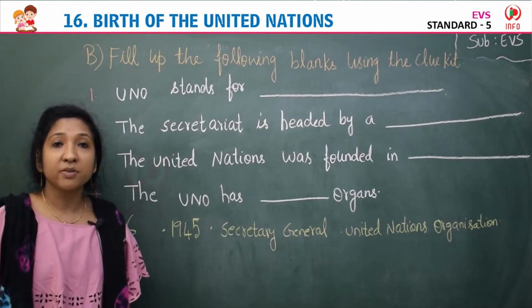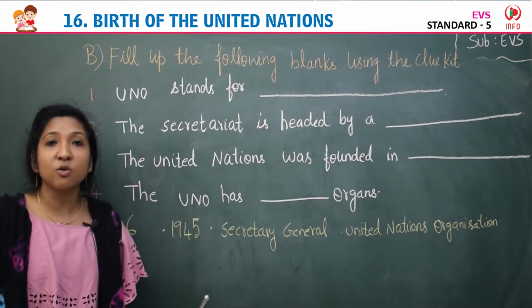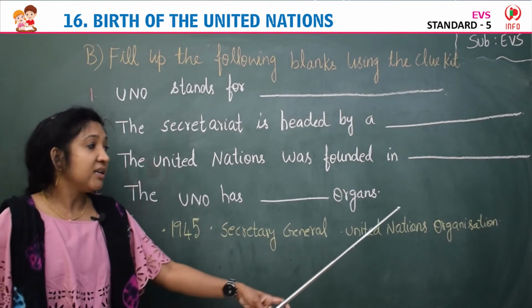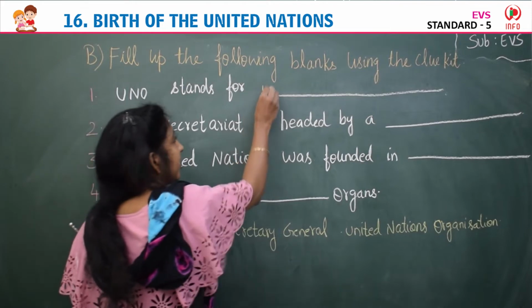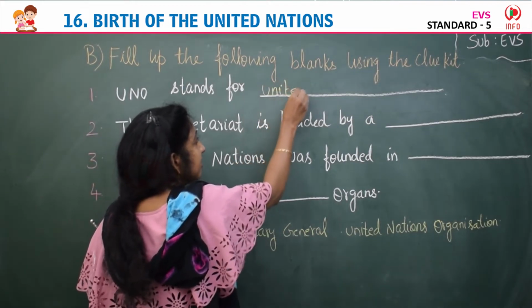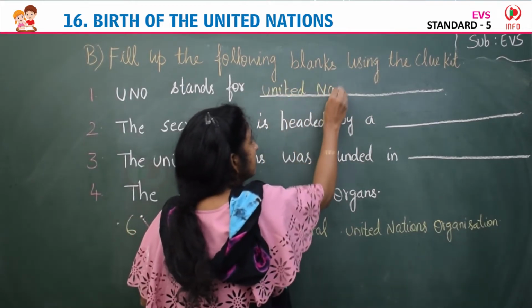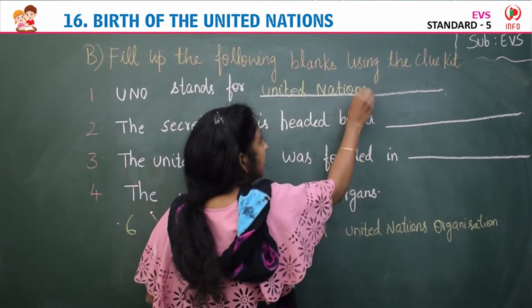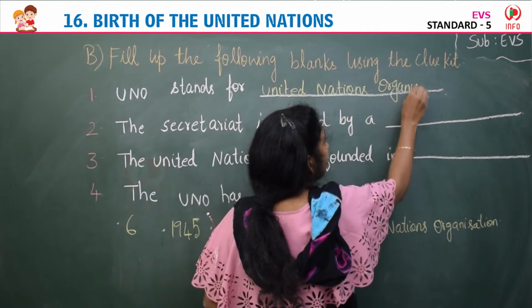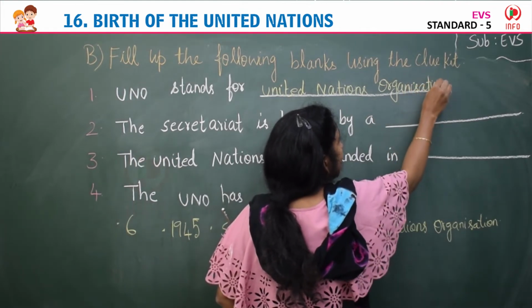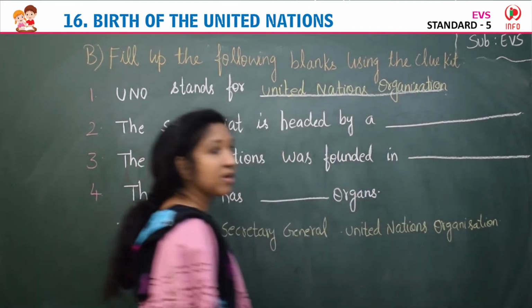The full form of UNO is United Nations Organization, isn't it? So we can write here United Nations Organization. UNO stands for United Nations Organization.